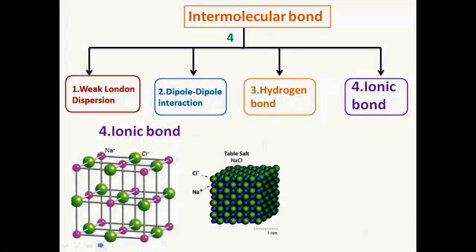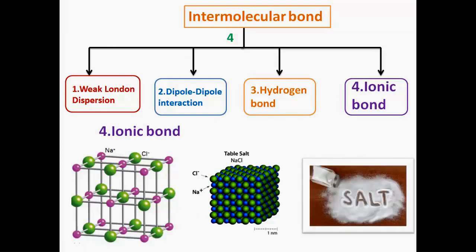And finally, we have the ion-to-ion attraction, where the oppositely charged ions are arranged in a regular way to form a giant ionic lattice, like in salt, for example.